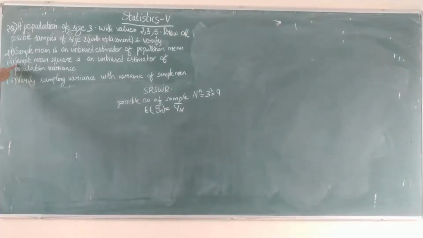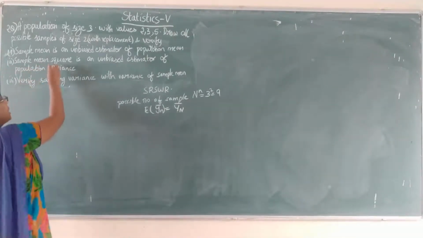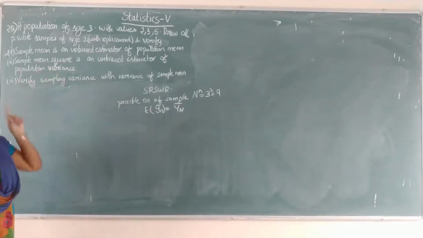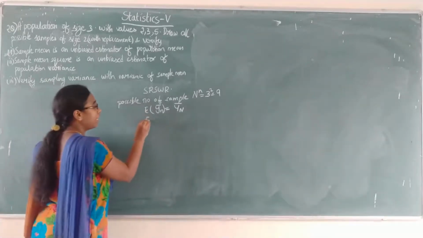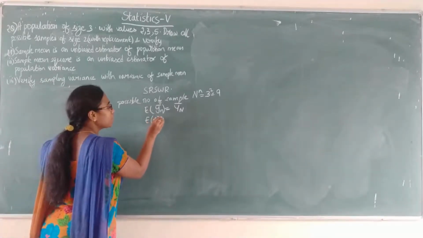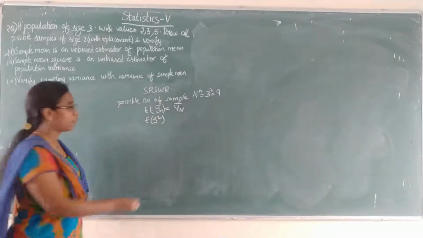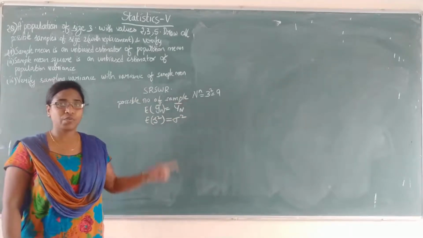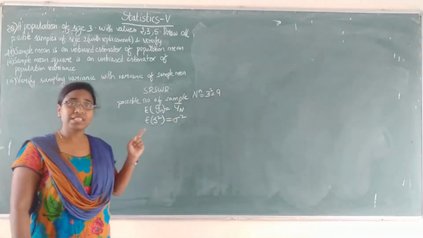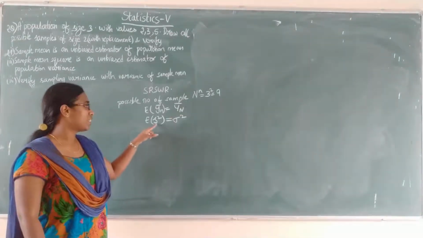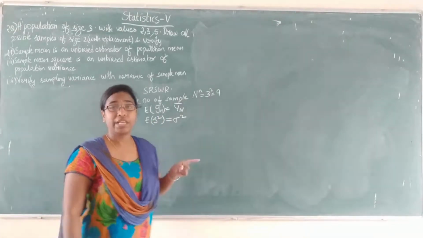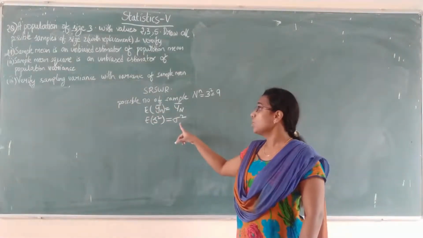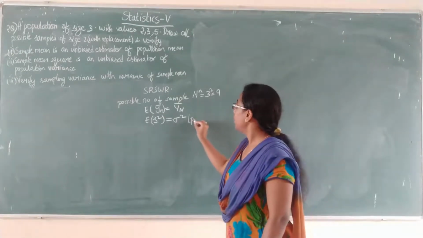Coming to the second bit, the sample mean square is an unbiased estimator of the population variance. So in SRS WR, expectation of small s square will be equal to sigma square. In our theorems we have done that if it is SRS WOR, expectation of s square equals capital S square. But in case of SRS WR, expectation of small s square equals sigma square, that is the population variance.